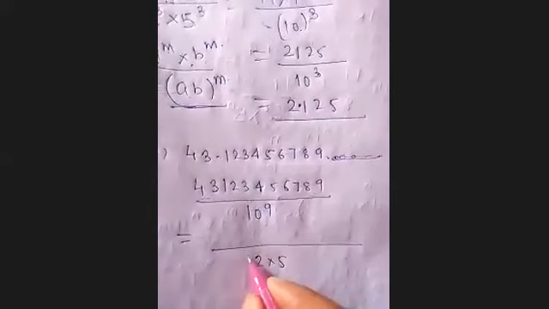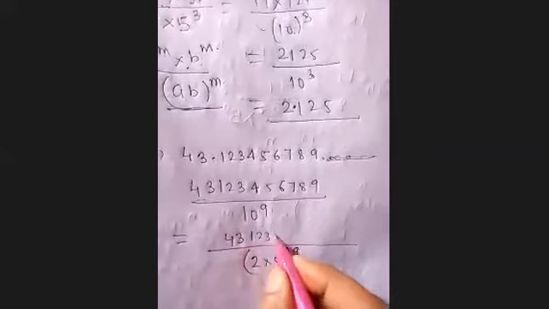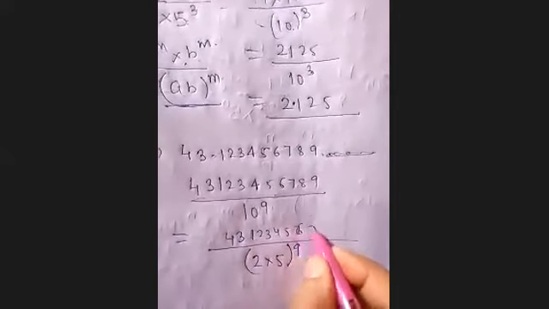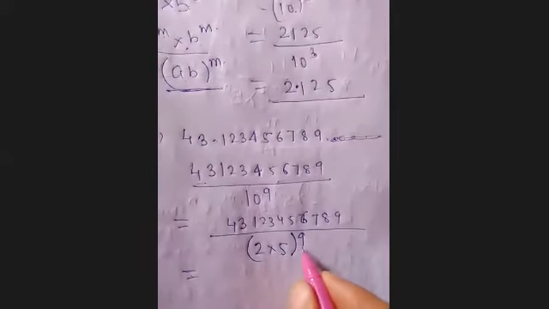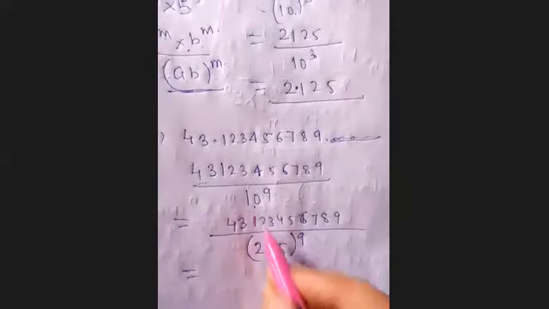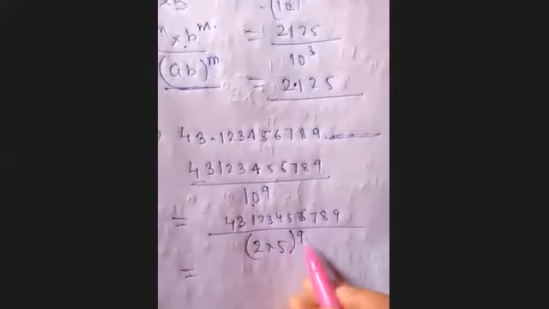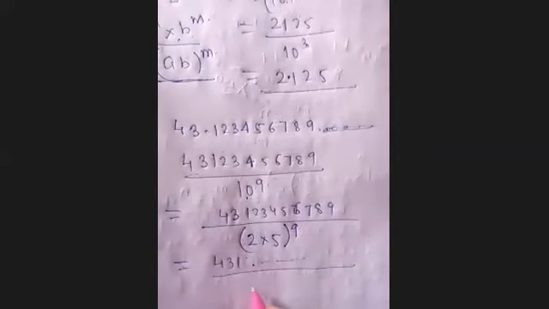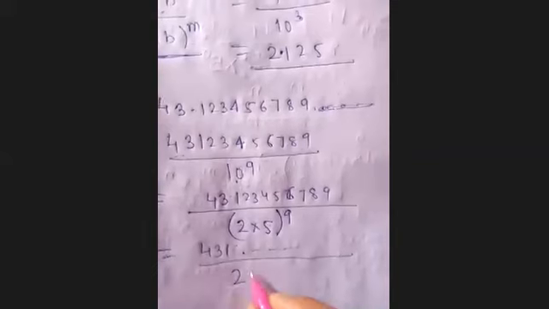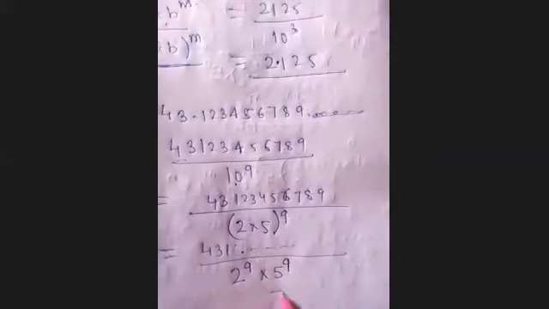It means the power 9 will be for 2 and also for 5, right? In the numerator you will write the same number, and in the denominator 2 power 9 into 5 power 9. So this is the prime factorization of your denominator.